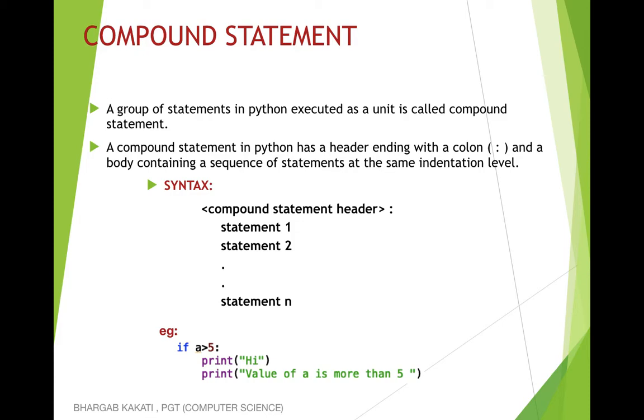Why are these known as compound statements? Because these are a block of statements. How can we know that these are blocks of statements? Because after the statement heading, that is if a greater than 5, we are giving a colon over there. Okay, how the if statement works, that we'll see in the next part.